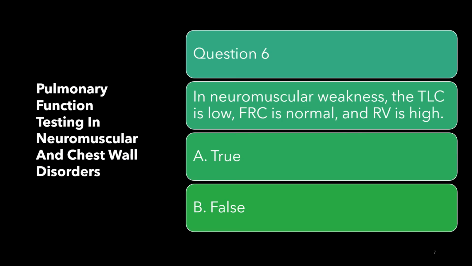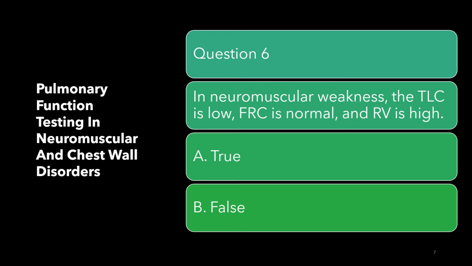Question number 6. In neuromuscular weakness, the total lung capacity is typically low, the FRC is normal, and the RV is high. True or false? What do you think? Put it in the Q&A, and the answer is true.